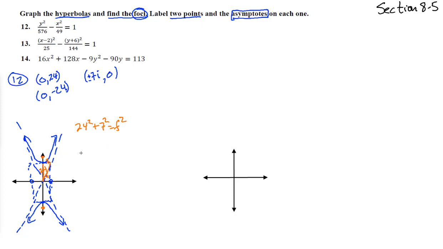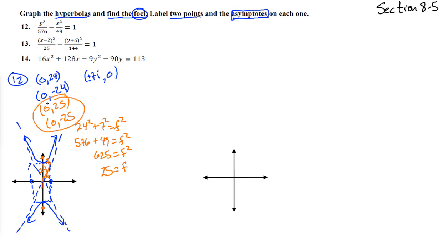It's the same as that distance of the hypotenuse there. A squared plus b squared equals c squared. So we get 576 plus 7 squared is 49 equals f squared. That's 625 equals f squared, square root, and f is plus or minus 25. So the distance up to this focus is 25. So 0, 25, and then the same distance going down to the bottom. 0, negative 25. So here are the foci.